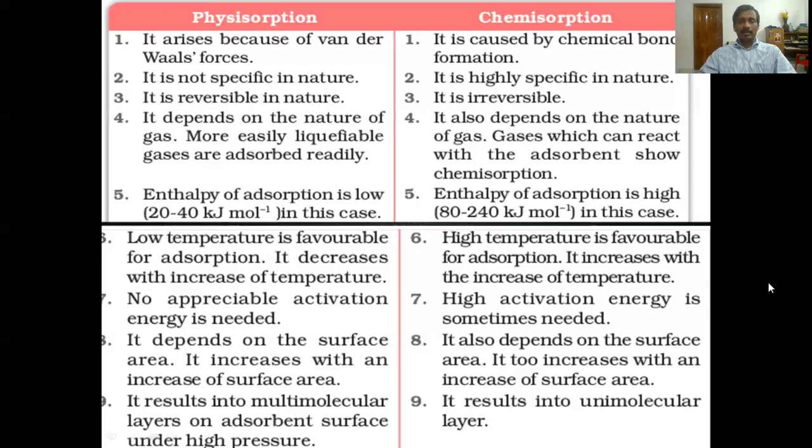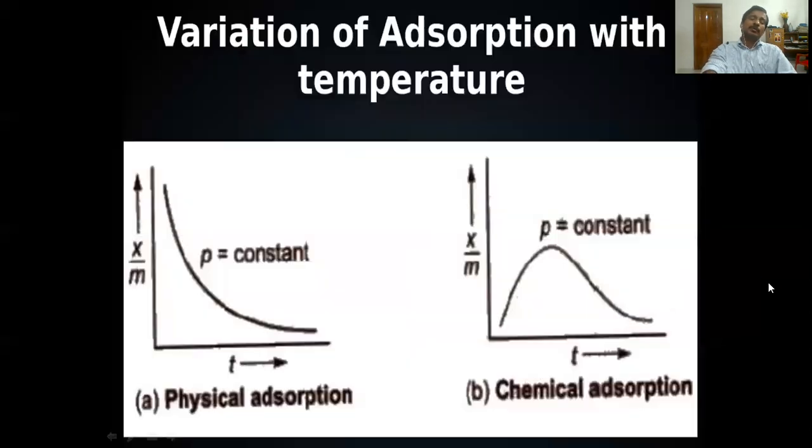Here, as the sixth point we discussed, low temperature is favorable for physisorption, and chemisorption will take place at a high temperature because activation energy is needed. So we can see what is the influence of temperature on this. This is the variation of adsorption with temperature. Here x by m is plotted against temperature. What is x by m?